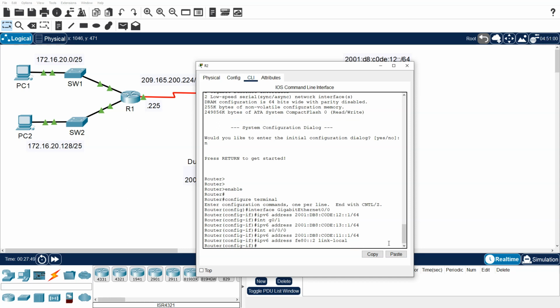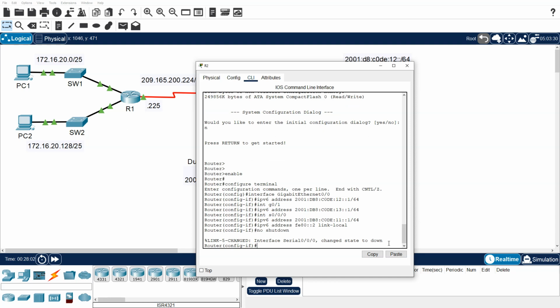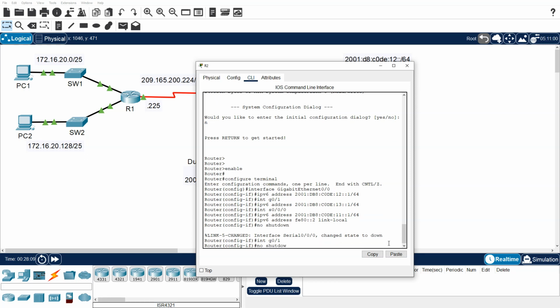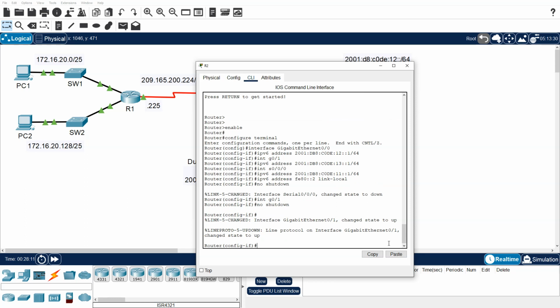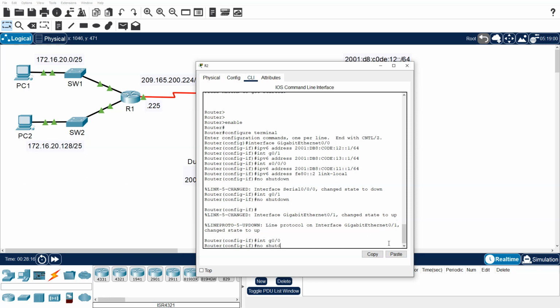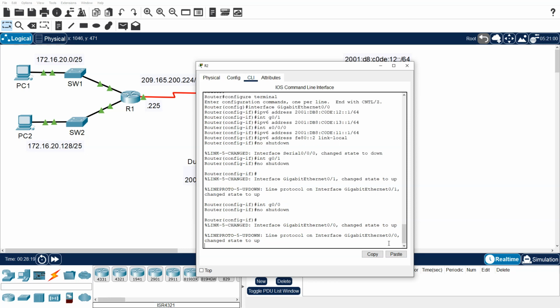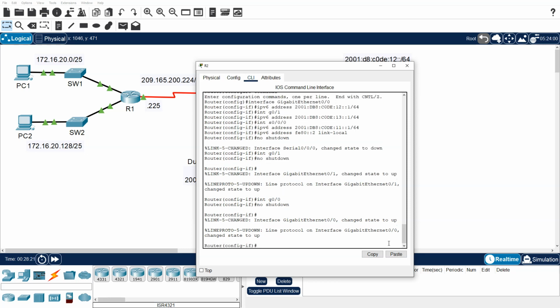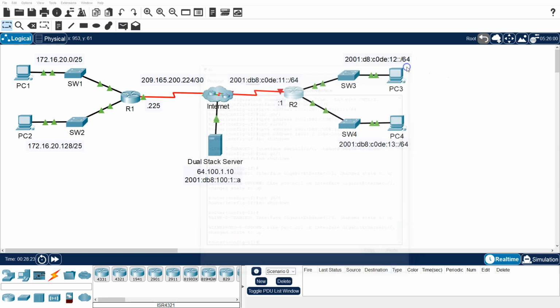But we need to go back and make sure each of the interfaces is turned on. So I'm already in the serial interface. So I'll just do the turn on, which is the no shutdown command. Let me go back to int g0/1, no shutdown, and int g0/0, no shutdown. Okay, that'll finish up our router. Let me go ahead and close this.